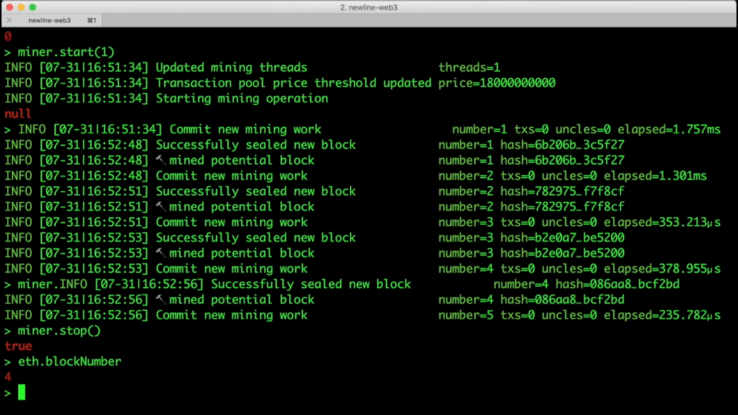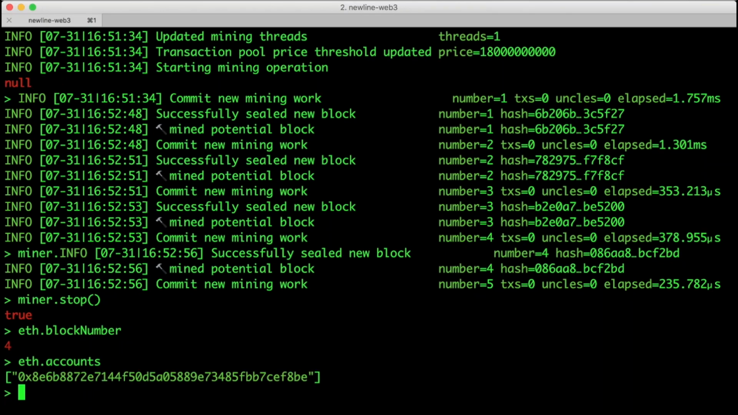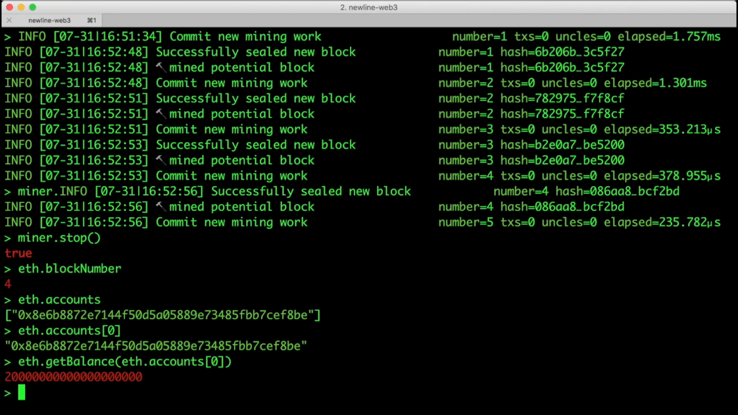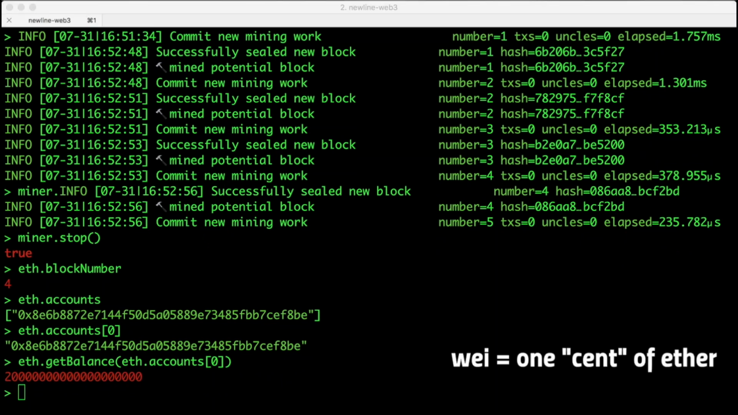First, let's look up our accounts. And because this is JavaScript, we can also do this. Now, instead of copying and pasting our address, we can use that in getBalance. Well, you can see this is a large number. What we're actually seeing here is the number of Wei we earned.